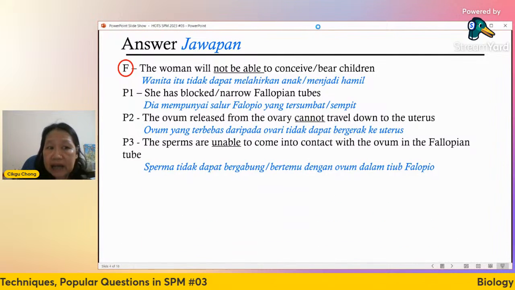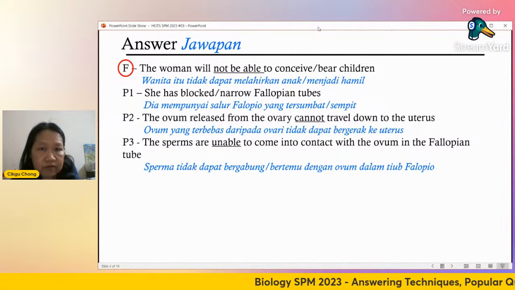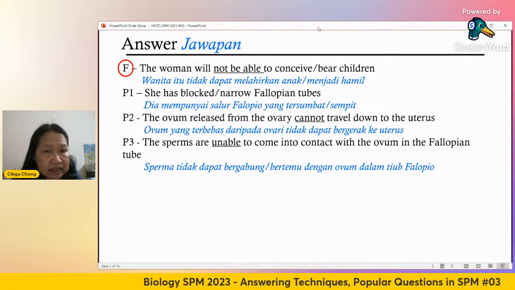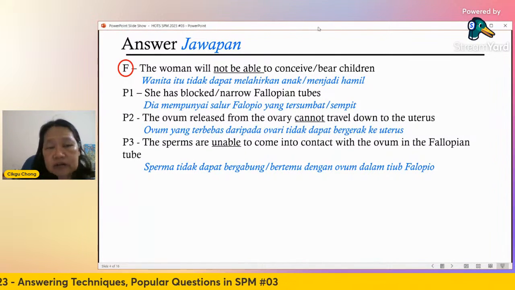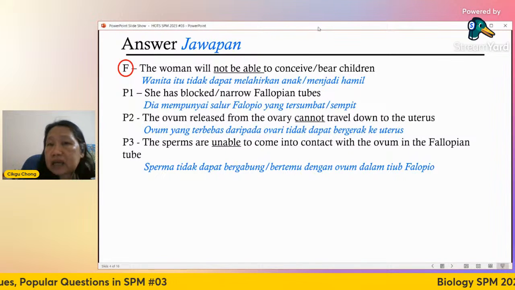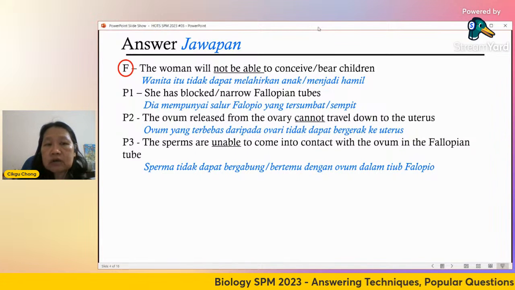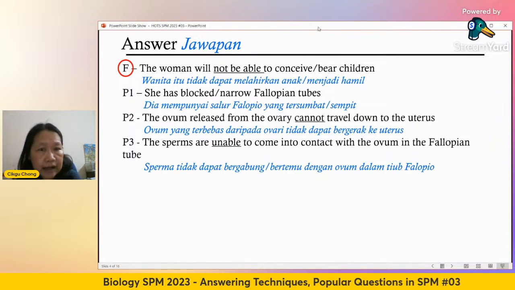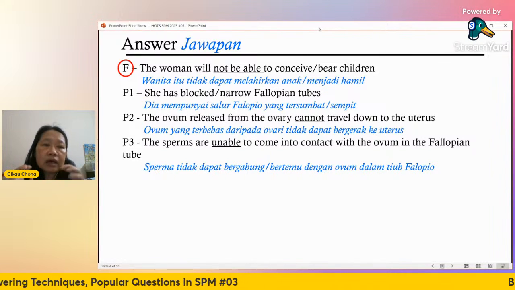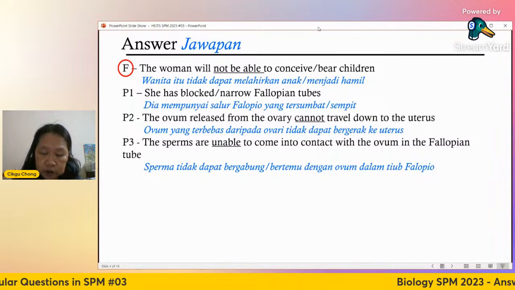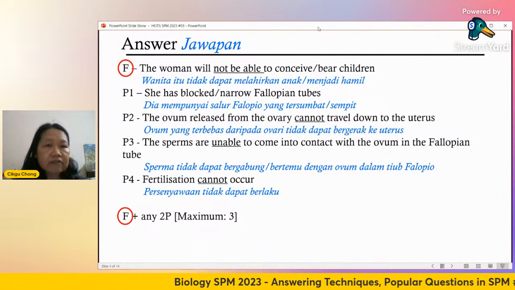So another point you can say is, you always think there are 3 points, but you write more, 4 or 5, because sometimes you tembak tak jadi, right? You add in, you back up with more points. Because the sperms are unable, again a negative statement. It has to be a negative statement because this is an abnormal situation that shouldn't happen. So, tak boleh ini, tak boleh itu, cannot this, cannot that. The sperm is unable to come into contact, tak boleh bertemu with the ovum in the fallopian tube. Therefore, there will be no fertilization. Because no fertilization, therefore you cannot have children.